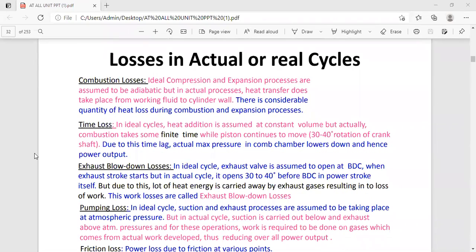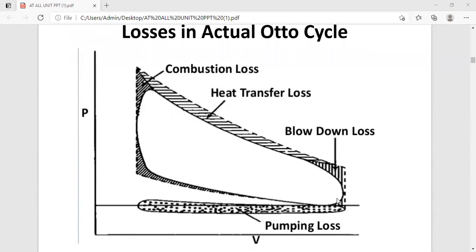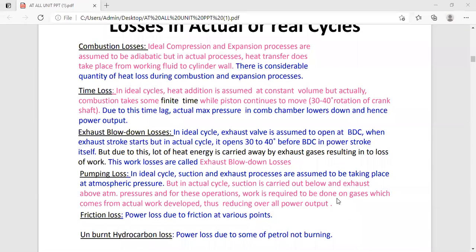This question is asked for 10 marks. At that time, you have to draw these figures, and discuss whatever points we have covered: combustion losses, time loss, exhaust blowdown losses, pumping losses, friction loss, unburnt hydrocarbon loss. So these points you have to discuss briefly for that 10 mark question. Okay. So have you any difficulty regarding this?